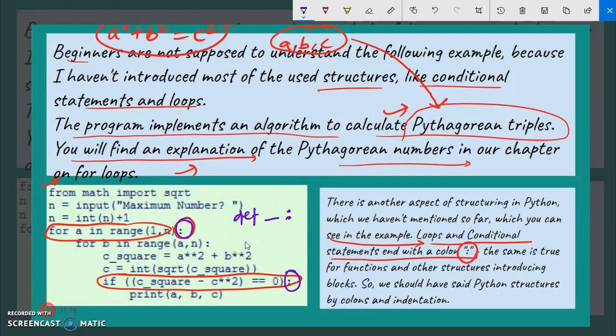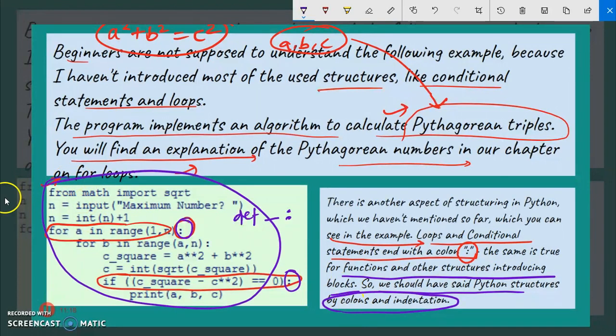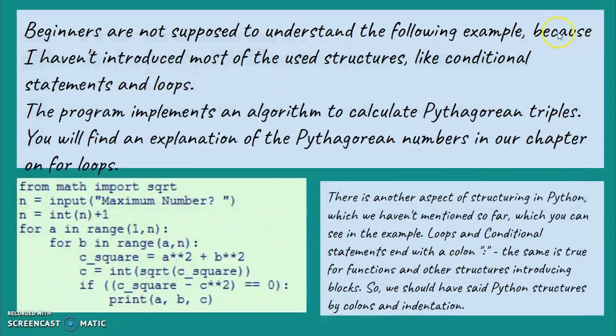I'll make everything clear in the coming lessons, so don't worry if you don't know. The same is true for functions and other structures introducing blocks. So we should have set Python structure by colon and indentation. I'll make this clear in the program in the Colab. So jump to the Colab.